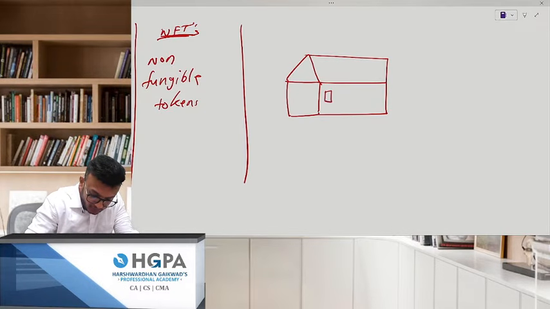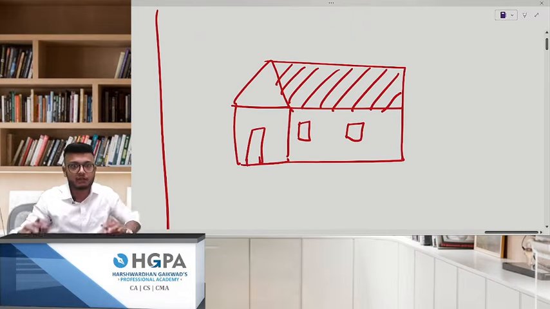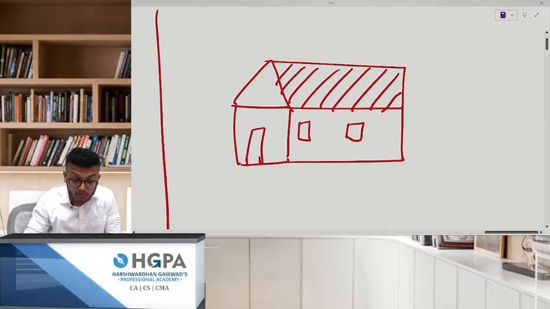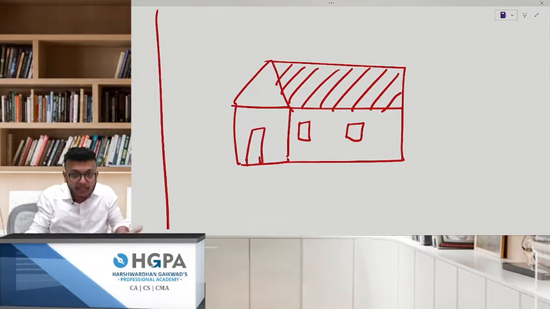I have a very poor drawing. I draw a house. Okay, this is my diagram, this is my drawing basically. Now I want to sell this. There is nothing physical about it, I've drawn it on my laptop.